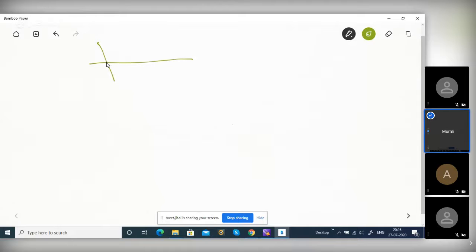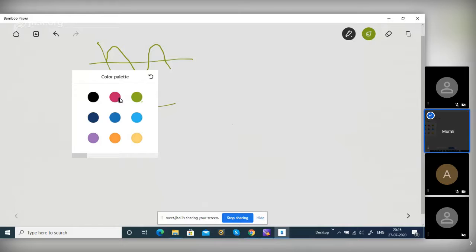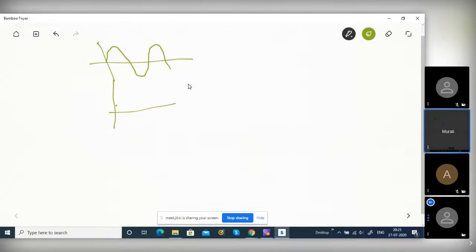See, this is one sine wave. This is another sine wave, pi by 2. I am unable to draw it better. Pi. So we understood how that waveform comes, but what is a random variable? See, this is pi.